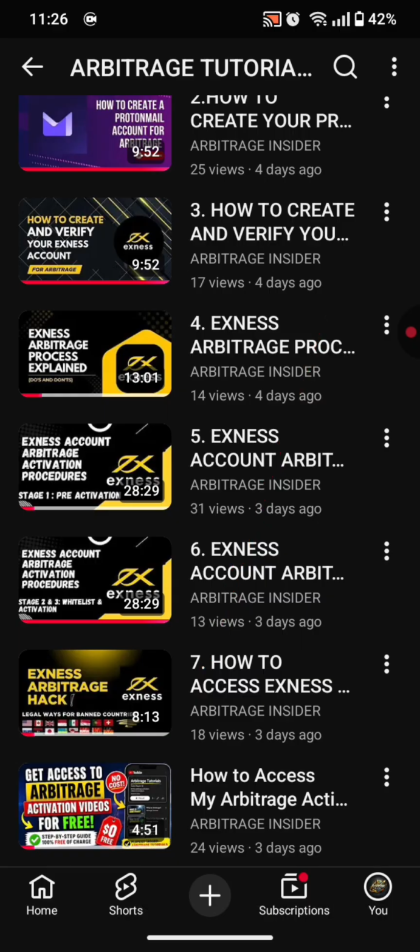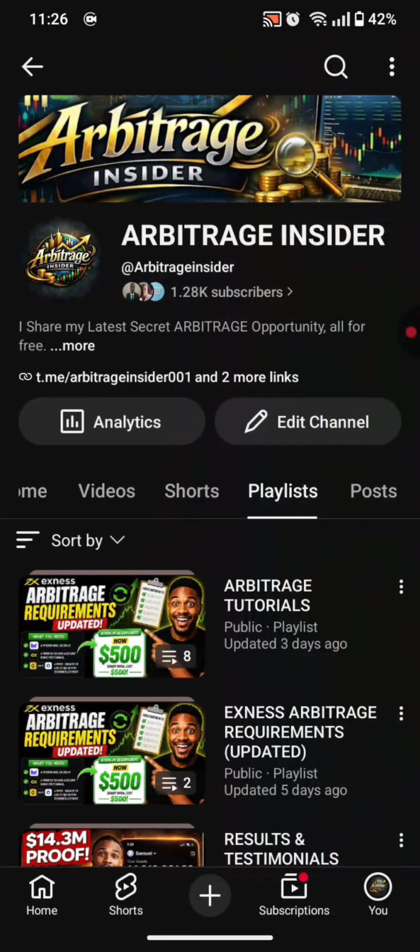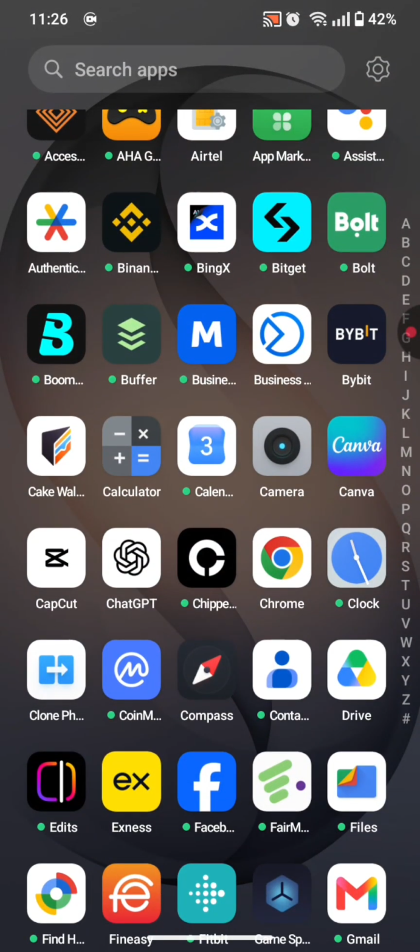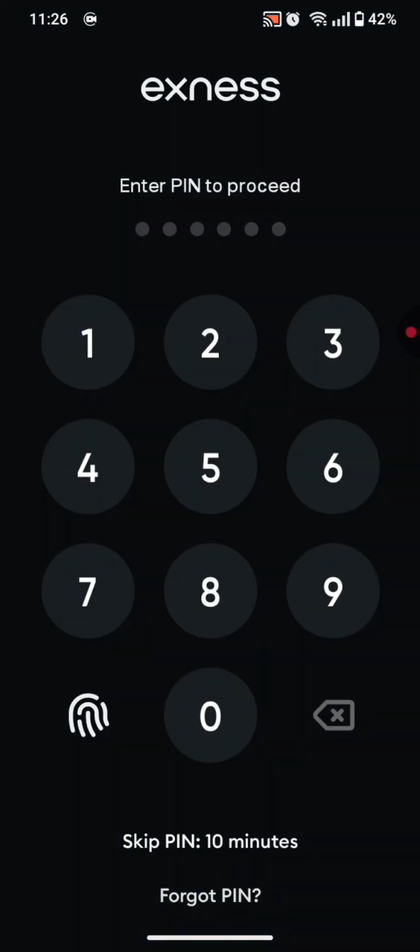So that being said, I'm going to take you guys through my arbitrage results for today. So let me go ahead and open my Exness mobile app. For those who are coming in here for the first time, what is arbitrage? Arbitrage is simply you buying a commodity at a cheaper rate and selling higher for profit. And in our case, we are buying USDT at a cheaper rate from Exness, and we withdraw to Bybit, and then we sell off at a higher rate for profit on P2P.